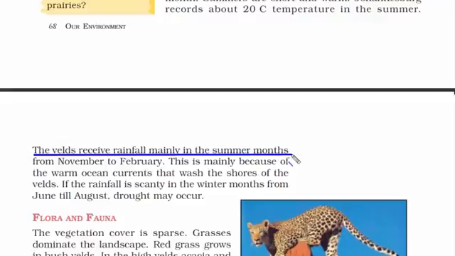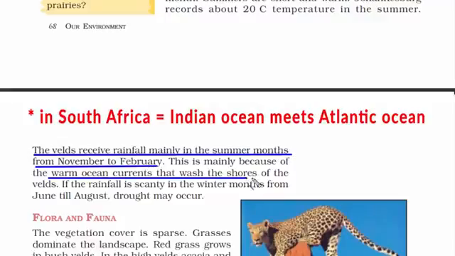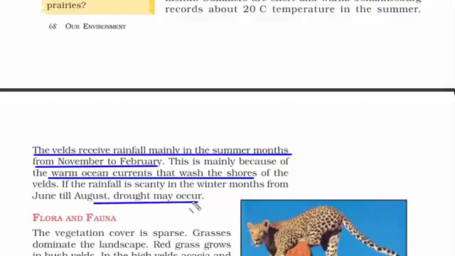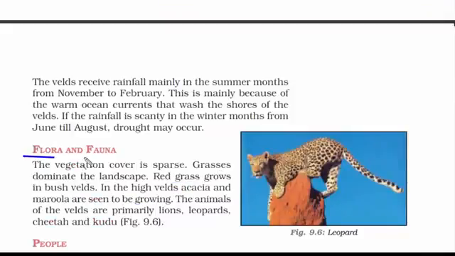Again, they receive rainfall in the months of November and February, and this is because of the warm ocean currents that wash the shores of the velds. And this place also has the chance of having a drought. So this was all about the climate of the velds. Now let's read about the flora and fauna of this place.